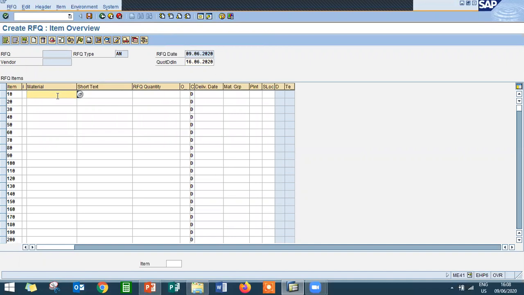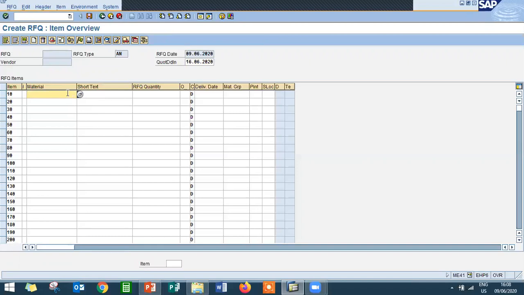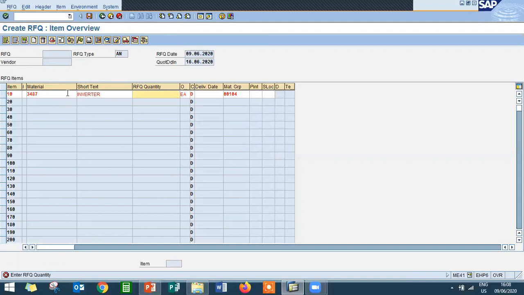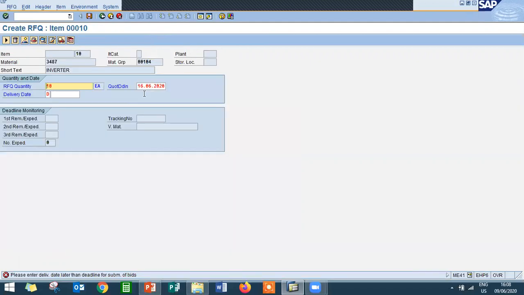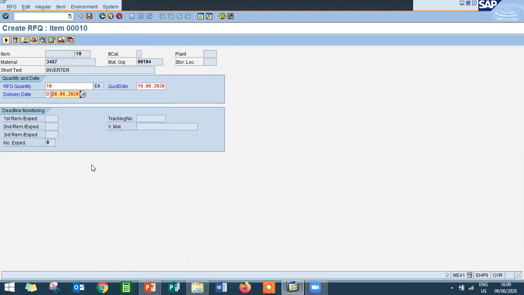Either you can select it from here, or you can enter it directly in this field. If you know the material number, you can enter it directly. So I'm going to enter it directly, 3487. 3487 is the inverter. The quantity is 10, so I'm going to enter 10. Enter the delivery date. Before the 30th, it should be delivered.